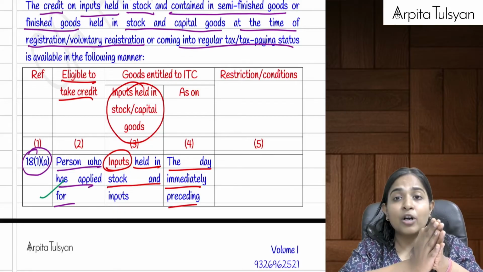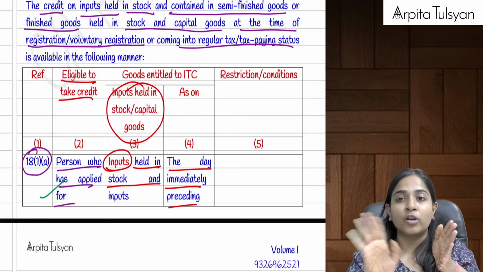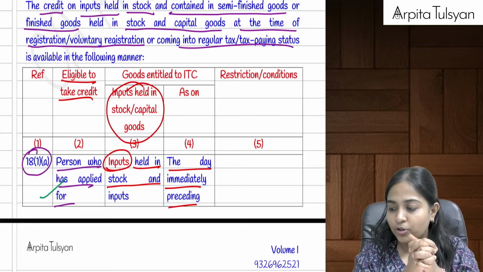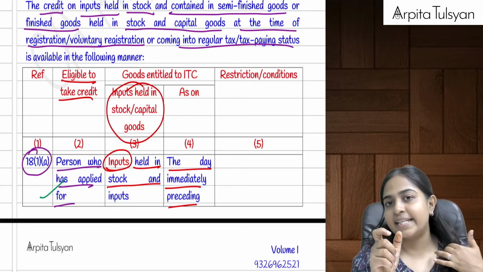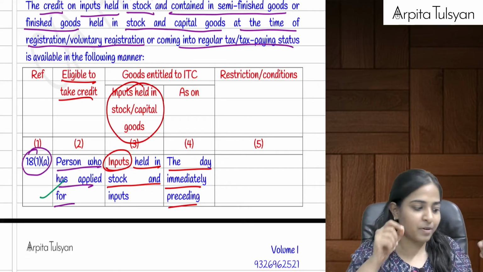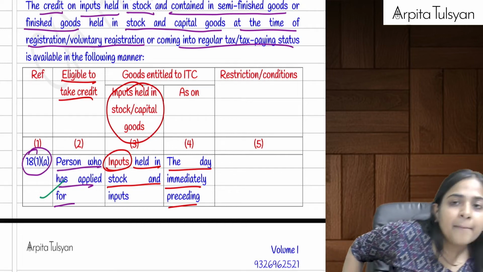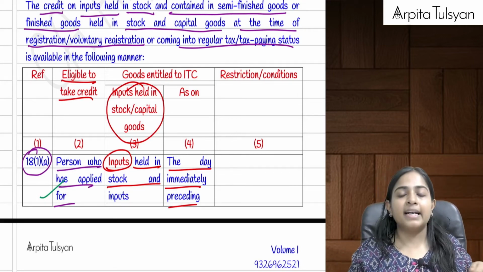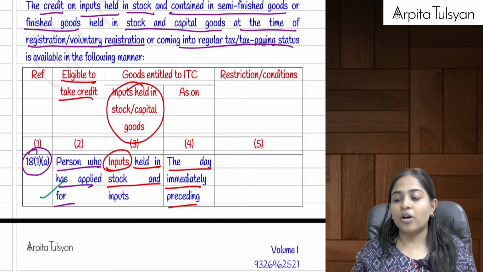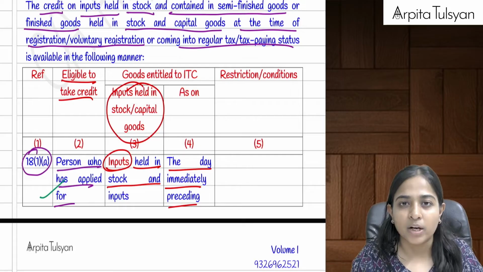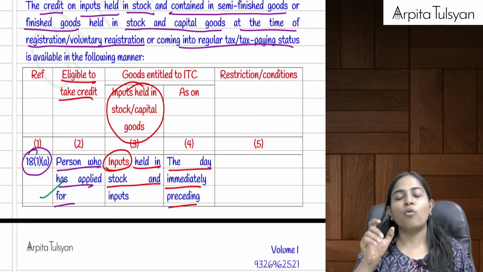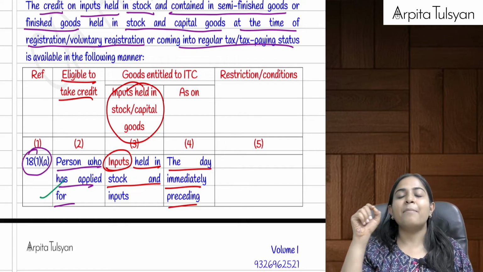I asked, sir, what about input on services? The government said services not available. I asked, sir, what about capital goods? The government said, okay, take the ITC on capital goods also. So whatever is the ITC on your capital goods, minus 5% per quarter. You should already be knowing the 5% per quarter logic, because they consider the life of the asset as 60 months, or we can say 20 quarters, that is 5 years. So per quarter 5%. So ITC minus 5%.